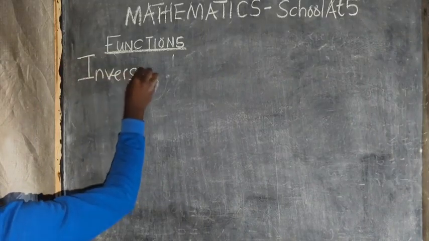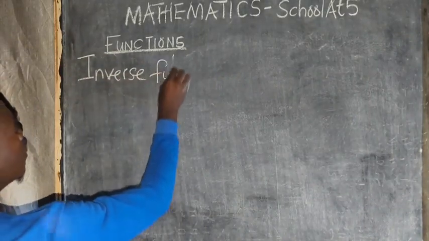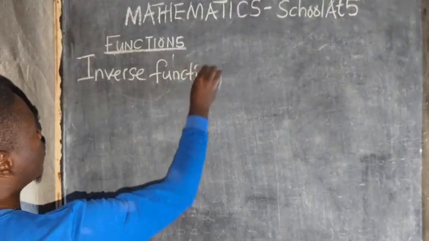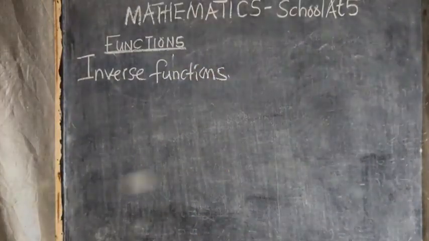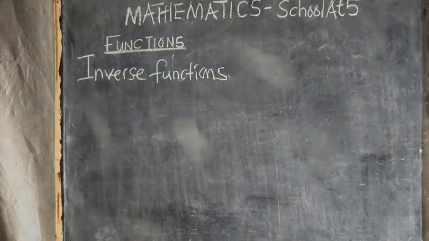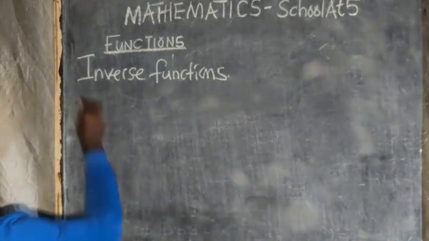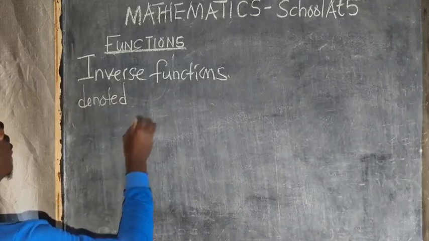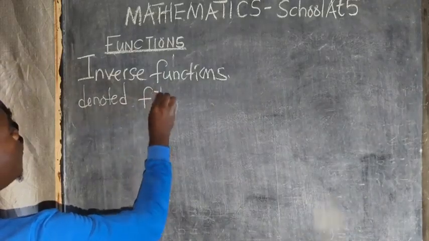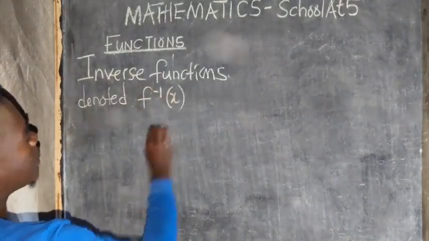So, inverse function. Inverse functions. How we get to find the inverse function. The inverse function is denoted by f inverse. It can be f inverse of x.